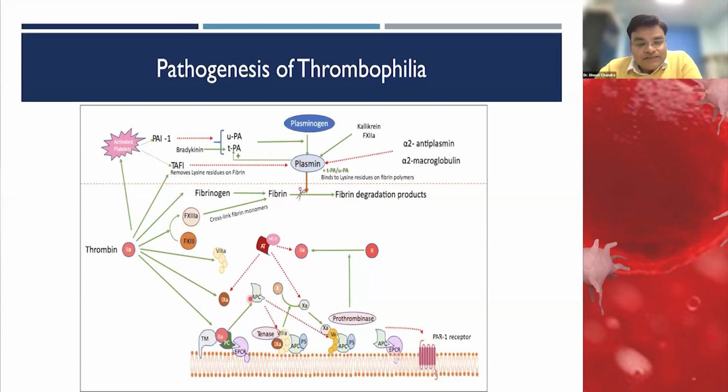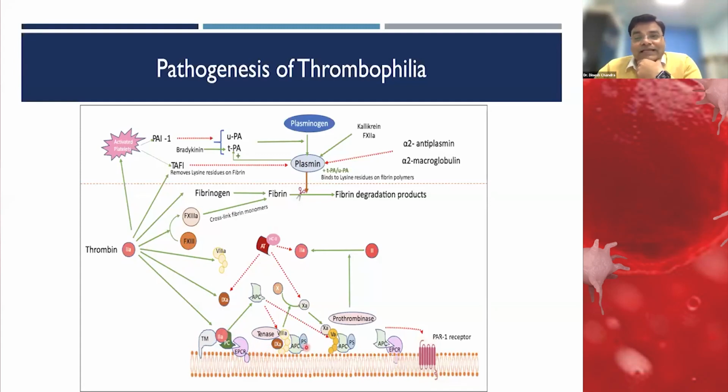Thrombin also acts as an anticoagulant when it combines with thrombomodulin and activates protein C. The endothelial protein C receptor potentiates the activity of activated protein C at least 10 times.